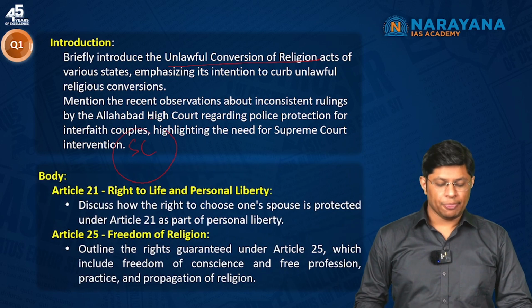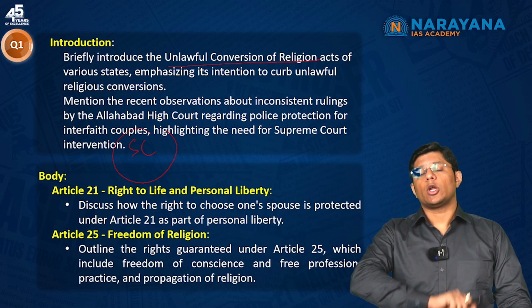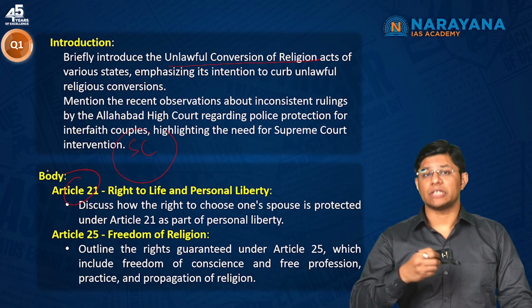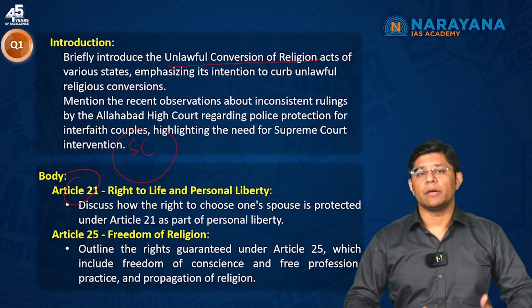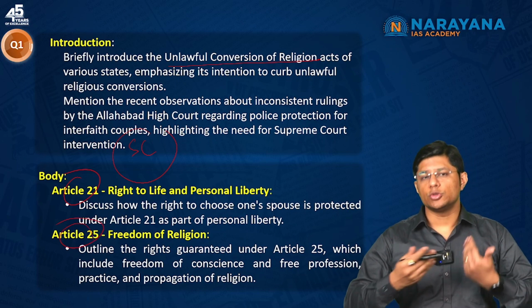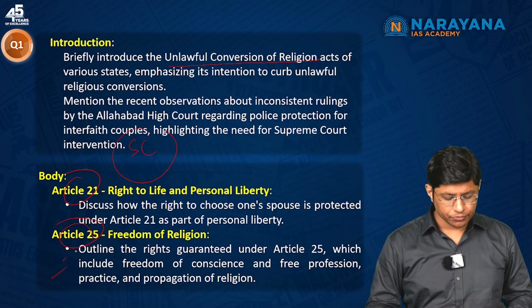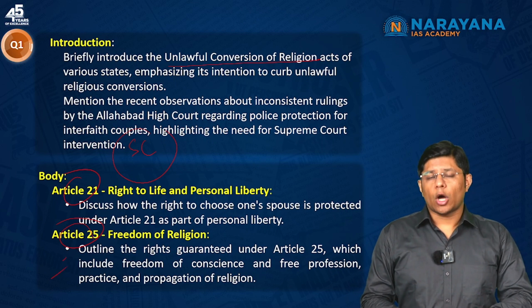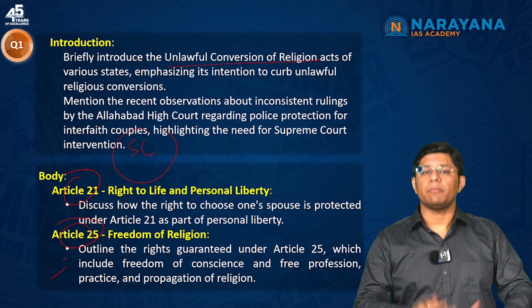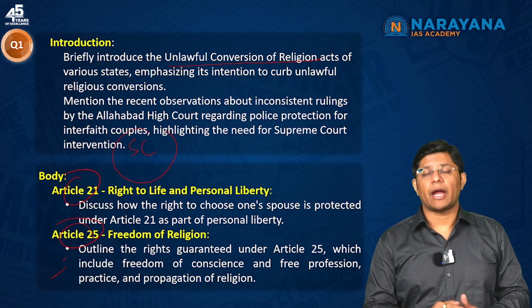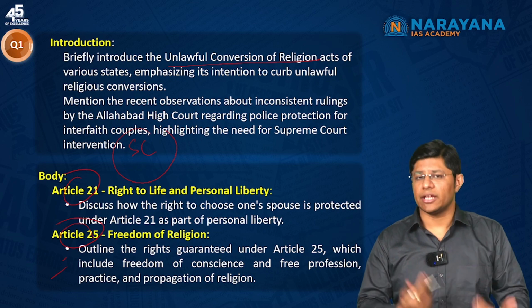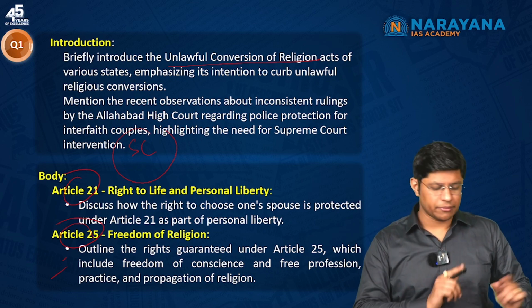Now, in the body, you have to mention how such anti-conversion laws impacts the fundamental rights. Article 21. So, what is Article 21? Right to life and personal liberty. You have the freedom to marry a person of your choice. Article 25. Based on your conscience, you are free to choose religion whichever you want. So, such anti-conversion law would restrict the fundamental right in the sense it will force you to marry people within your own community, or for that matter, it won't allow you to convert to other religions. Now, conversion to other religions willingly is completely fine, but forceful is prevented.